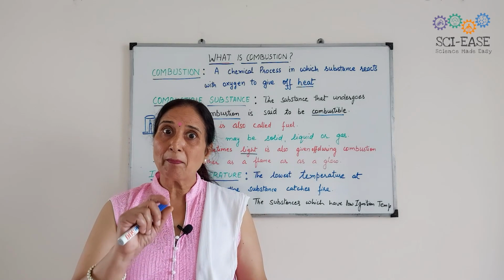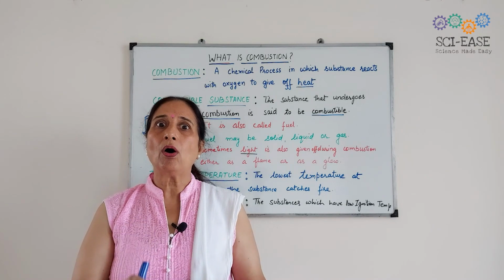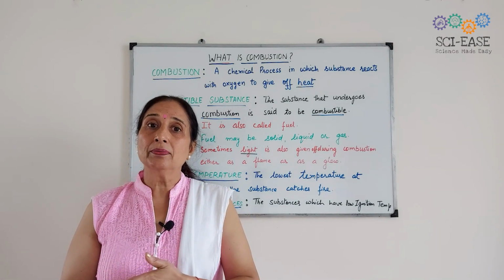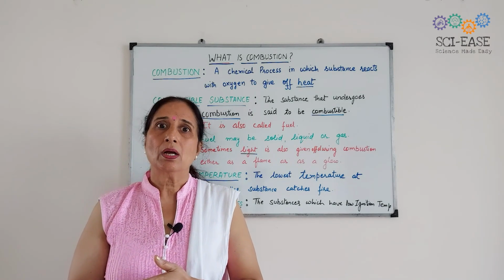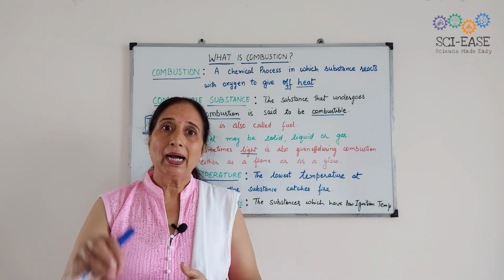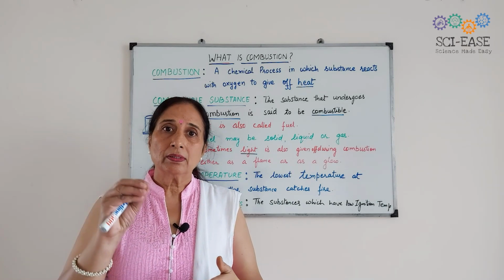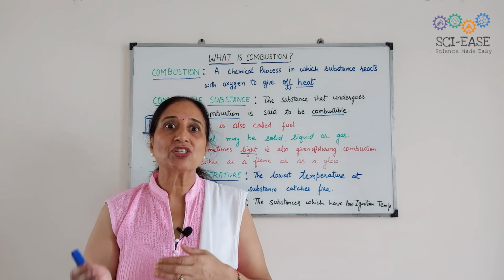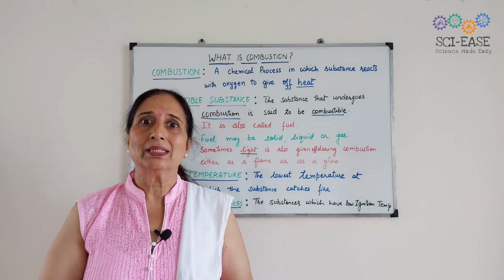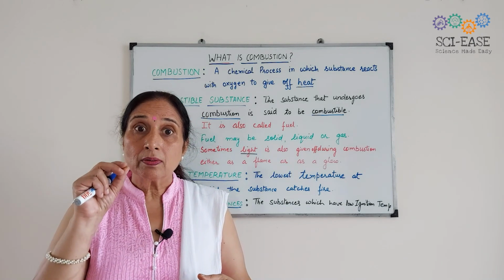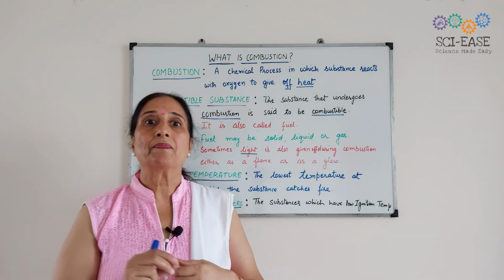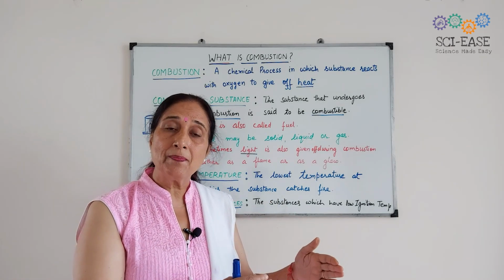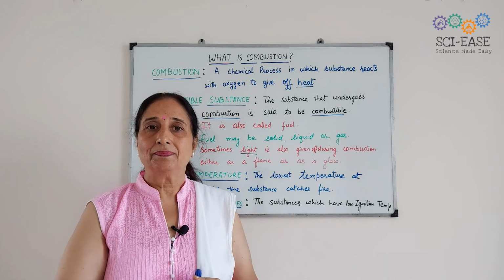Then we use some paper or ghee or kerosene oil, or when we do havan at our homes, we put camphor, some ghee, cotton, etc., so that the wood catches fire. Why do we put this kerosene or ghee? Because they catch fire, paper also catches fire easily